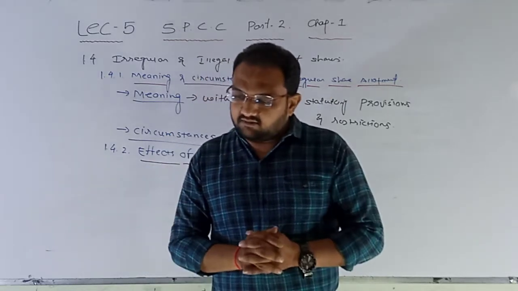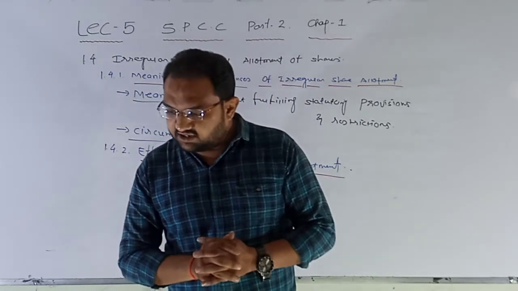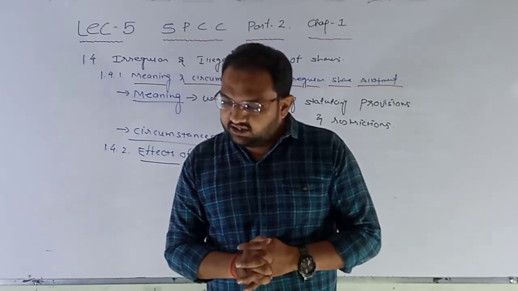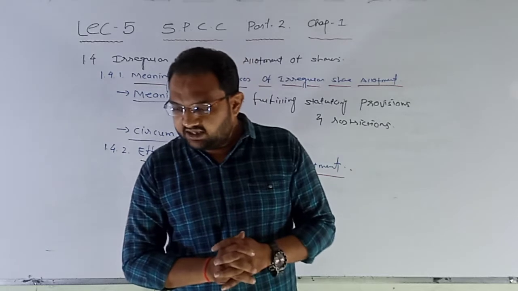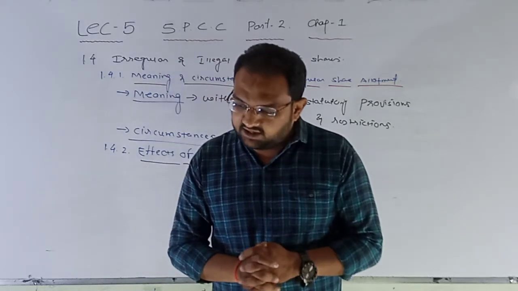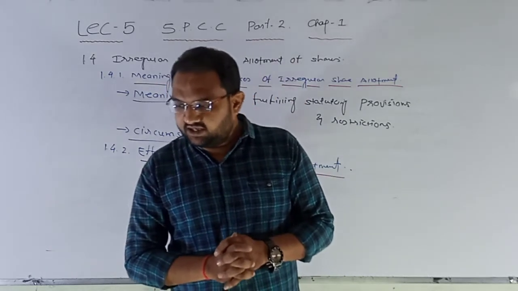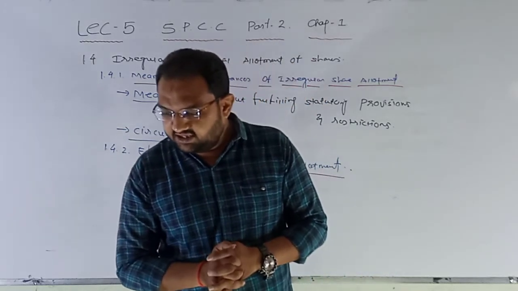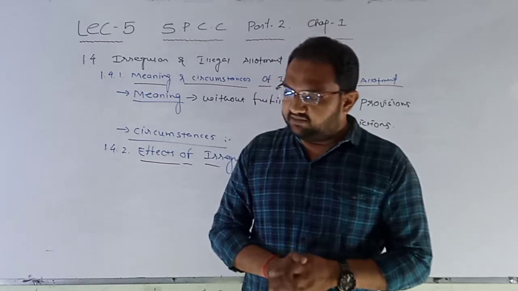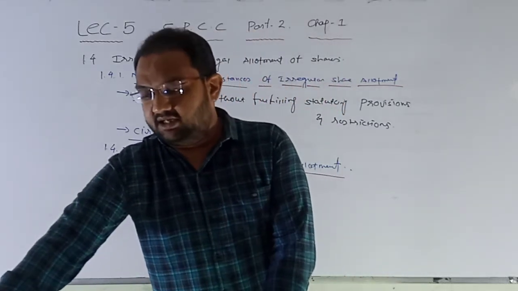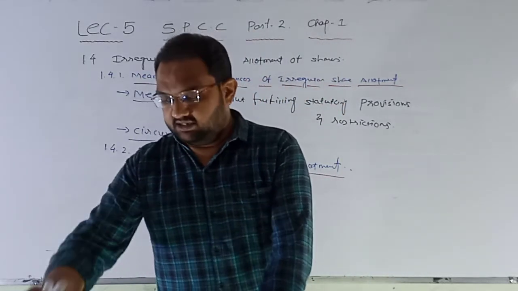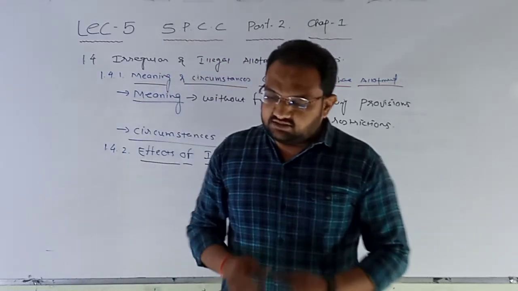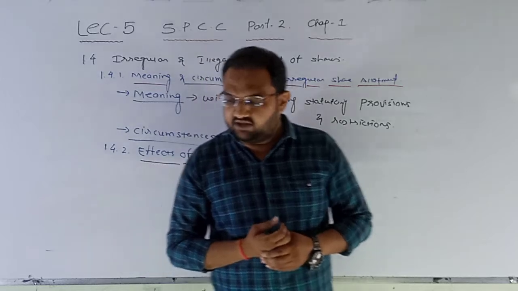Third, the director is personally responsible to compensate the loss to the company or shareholder if he willfully violates the provisions of statutory allotment or allows others to violate them. The process of recovery of such a loss must be initiated within 2 years of the allotment of shares. Now here the next thing, that is the third effect, is given like that. A director is personally responsible to compensate the loss of the company.